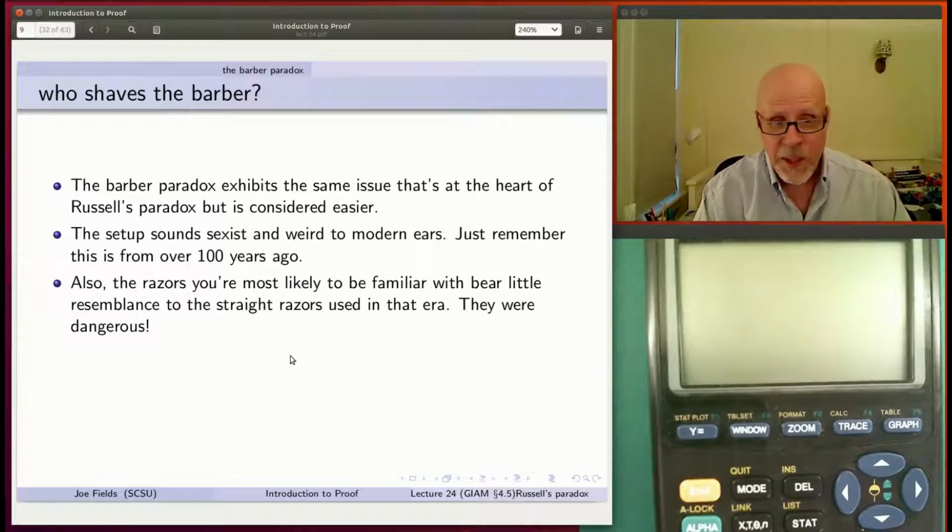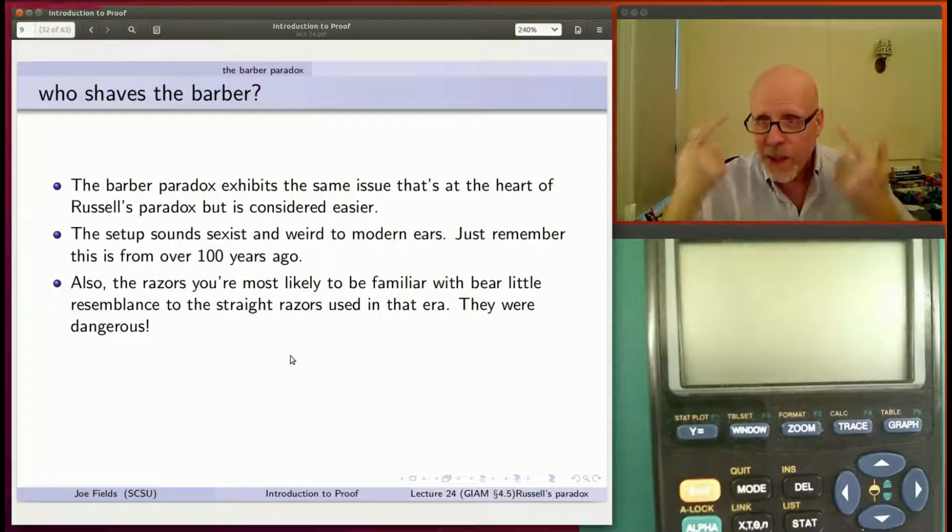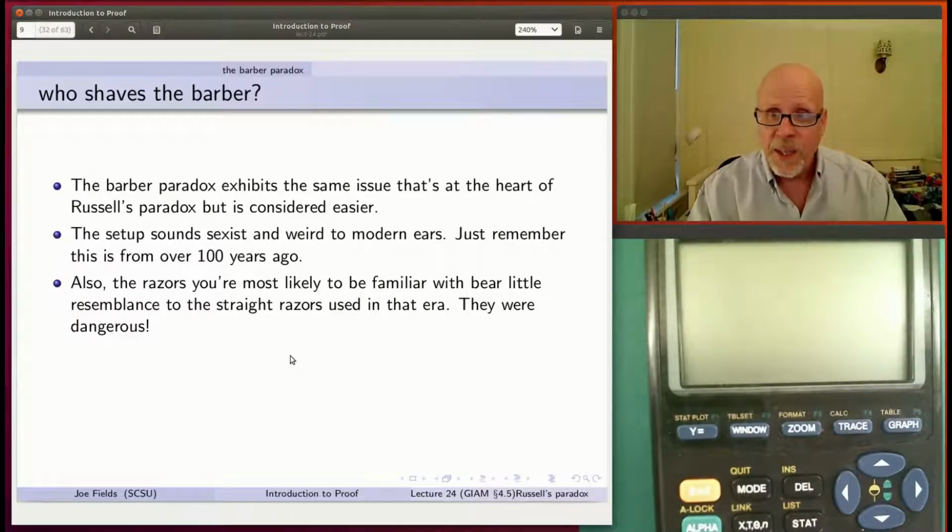The other thing I got to mention, because we're going to be talking about this who shaves the barber question, you're probably familiar with razors as we see them today, Schick razors that have a nice plastic coating. The blades are in there in a way that it's really hard to hurt yourself with. Frankly, I shave my head almost every morning, and I don't have to take any special care not to cut myself. But the razors these people needed to use, it was long before plastic. So they had blades that usually collapsed. They folded them into a sheath. But the blade was a straight piece of steel that was literally razor sharp.